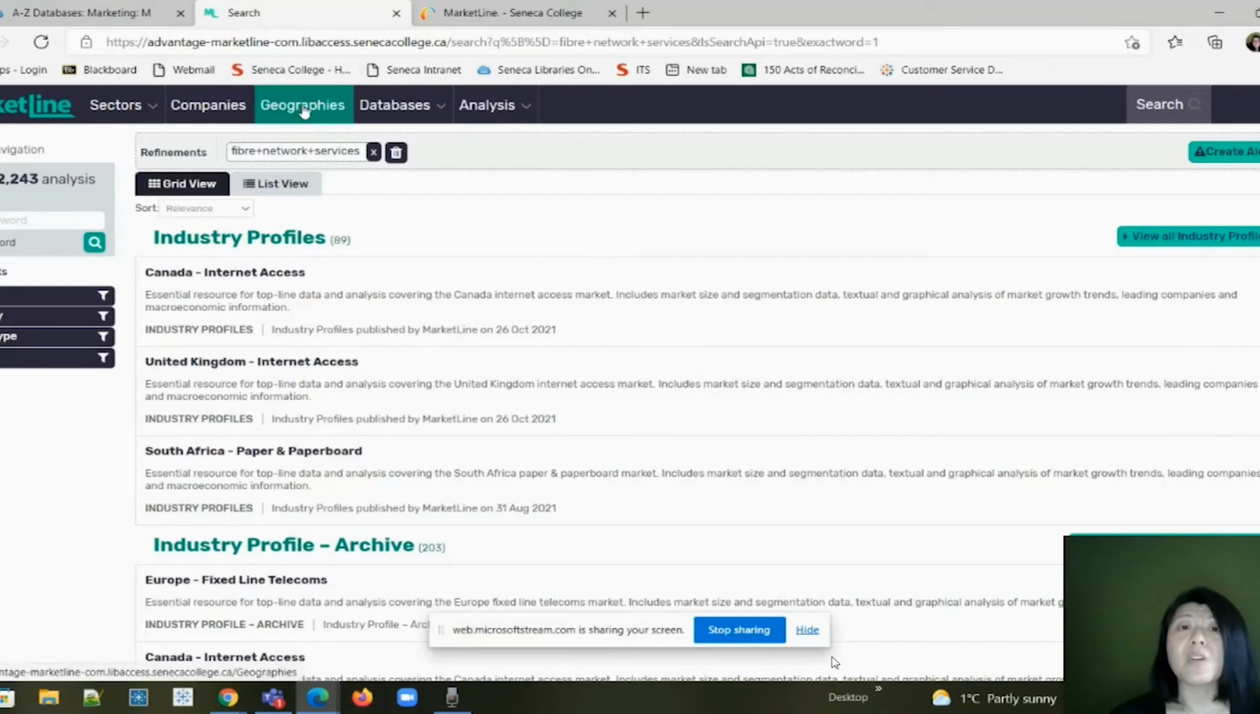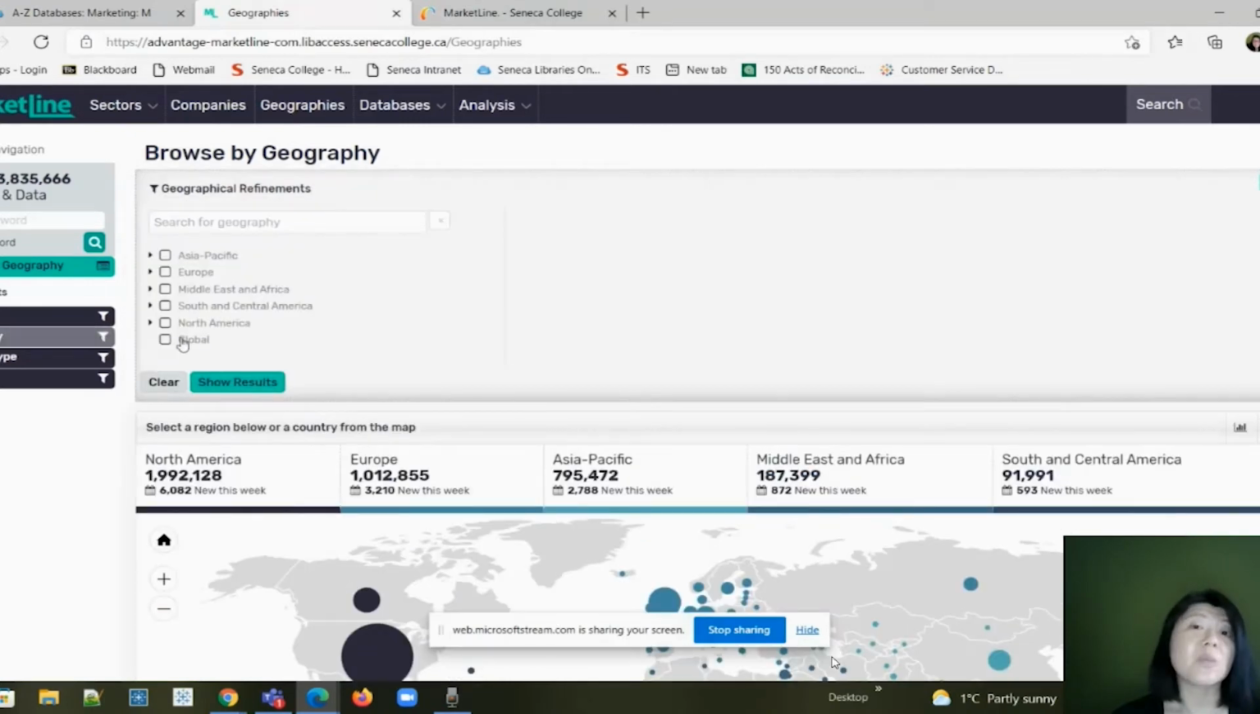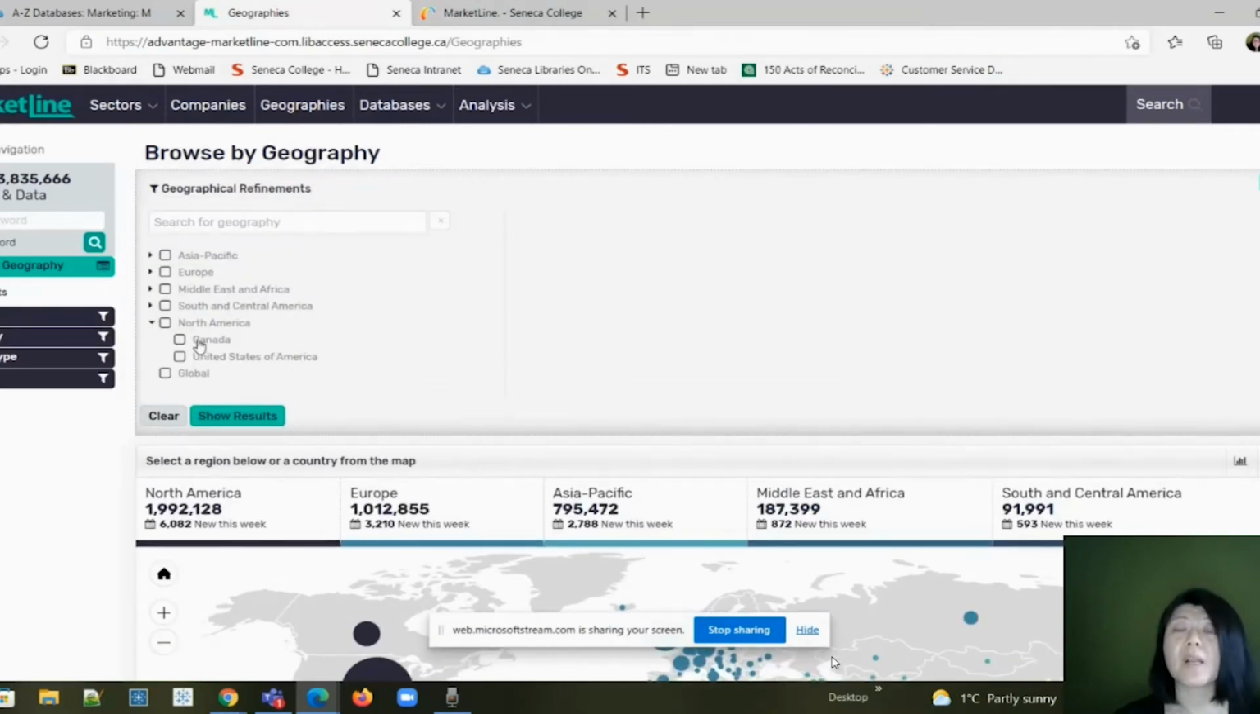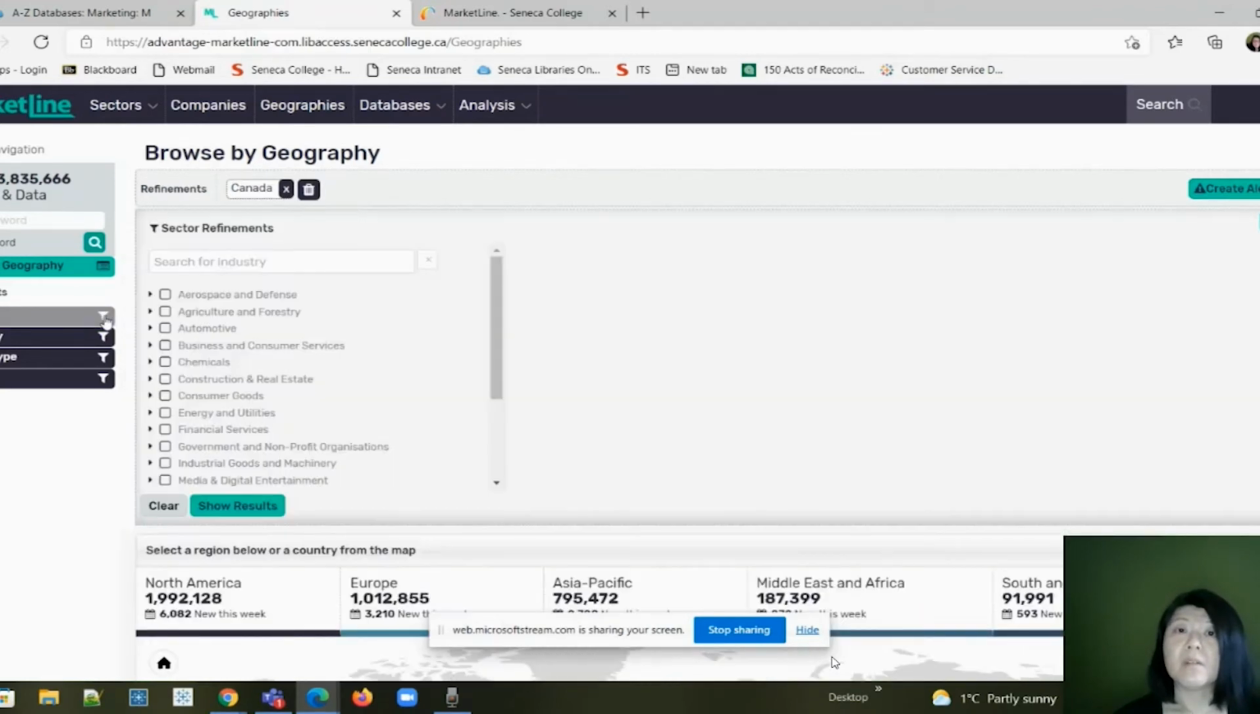Or I could simply browse by geographies, Canada in this case, and then hone in on specific industries, say telecommunications, and then look at a specific topic like FTTH. I'm going to stop at this point, but as you can see, there's a world of content to dig through once you get started.